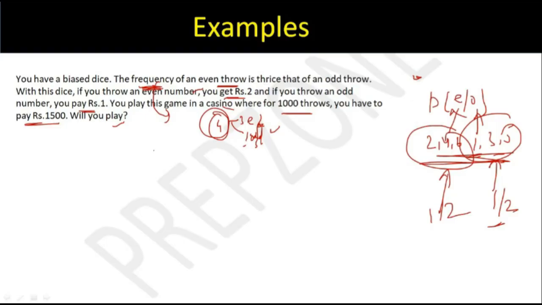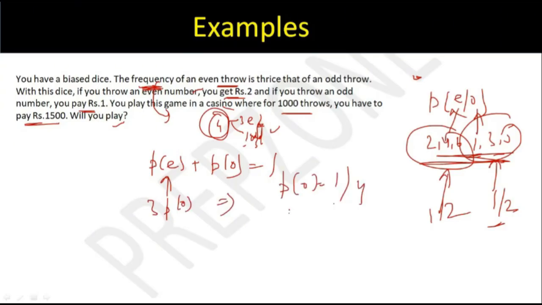इसका क्या मतलब हुआ कि या तो even आएगा या odd आएगा for sure. So I know that the net probability has to be 1, but this is thrice of probability of odd, right? So this implies that probability of odd is nothing but 1 by 4 and probability of even is nothing but 3 by 4. So if I throw the dice 4 times, I'm likely to get even for 3 times, and I will get odd only for once.